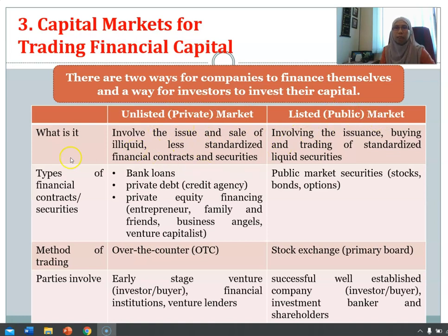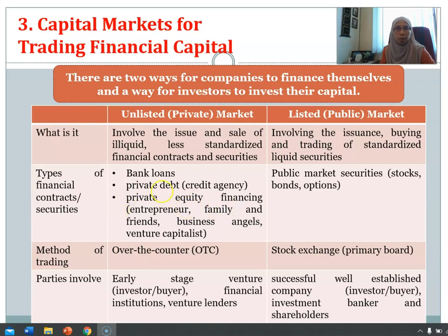Okay, but what is a private market? Private market involves the issue and sale of illiquid, less standardized financial contracts and securities. The types of financial contracts or securities are bank loans, or private debt from a credit agency, for example. The bank loans are from a bank, of course, from a financial investor. And the third one is private equity financing. As I mentioned just now, we have two types of equity financing.